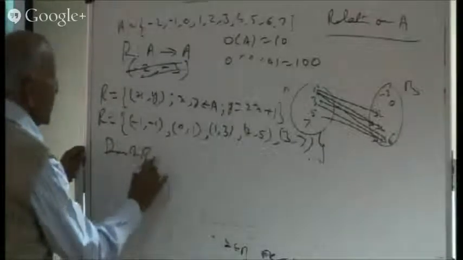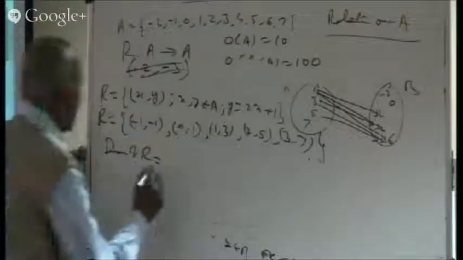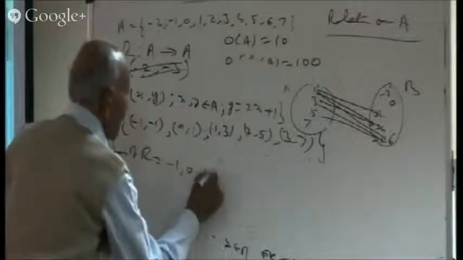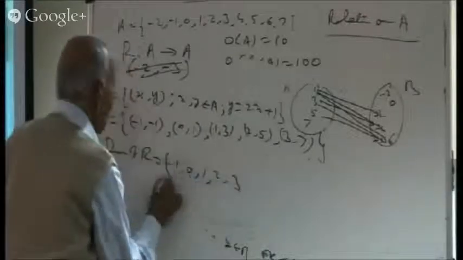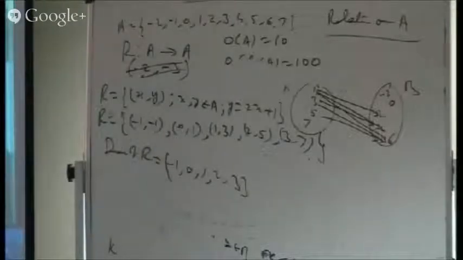Can we write the domain of this relation? Domain of R. Can we write it? Only the first entries. The first entries will form the domain. The first entries are -1, 0, 1, 2, and 3. That is the domain. And if the domain is not equal to A itself, it cannot be an example of a function. Corresponding to every element of A, we must get a unique answer. But here there are some elements which are left, which don't have an image. So it is not an example of a function.